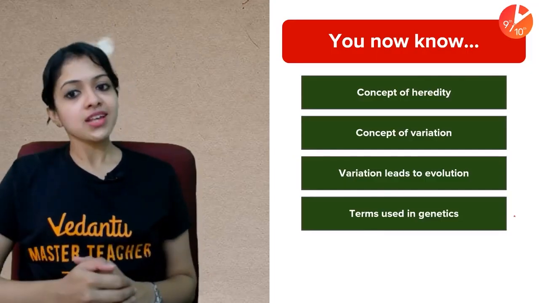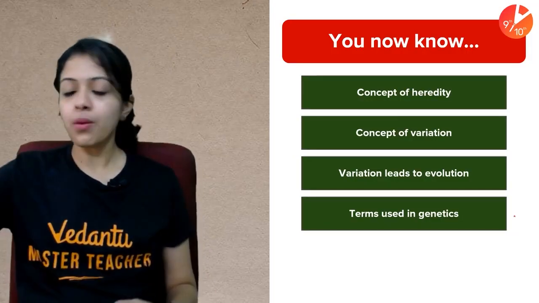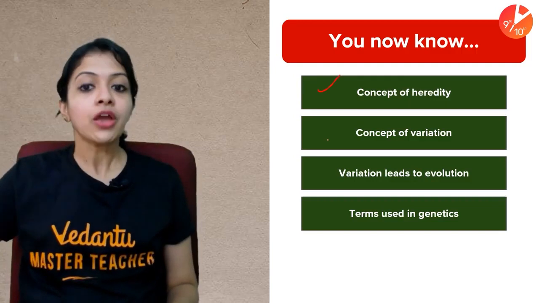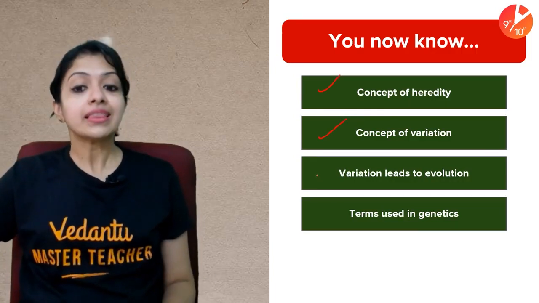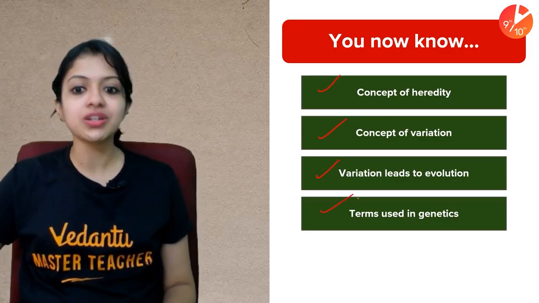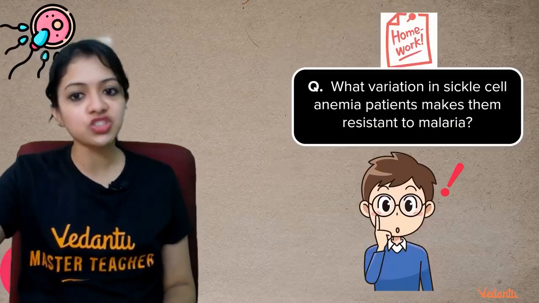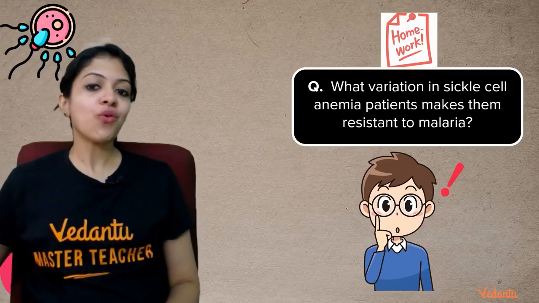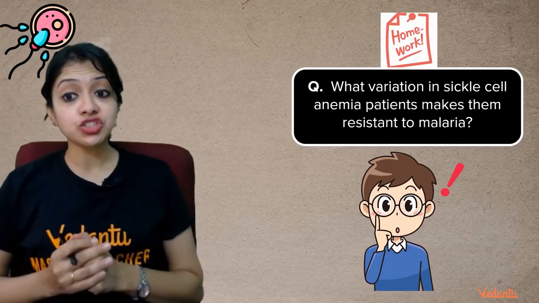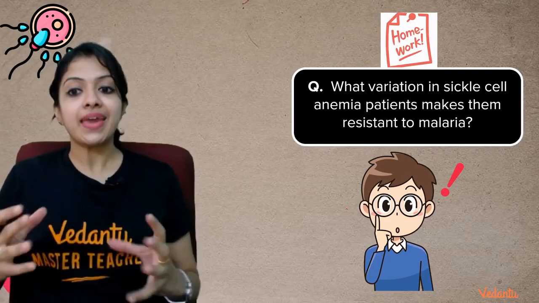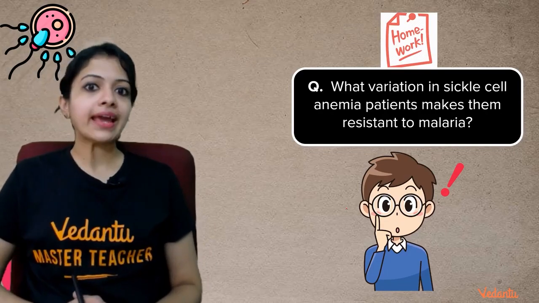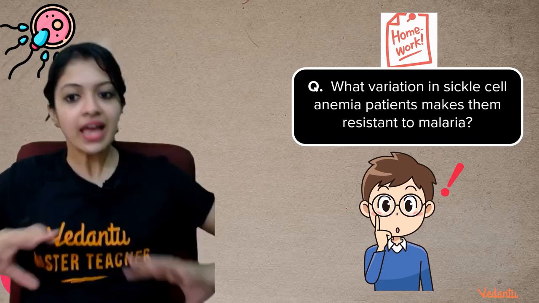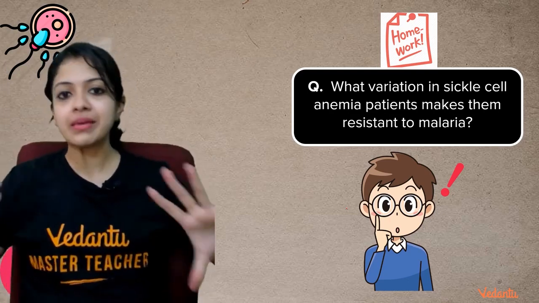Okay, so let me remind you that you now know about the concept of heredity, you know about the concept of variation, the fact that variation leads to evolution, and the major terms used in genetics. And here is your homework question for today. What variation in sickle cell anemia patients makes them resistant to malaria? So do a little bit of research. Let's see how smart you are, and let's see who's giving me the answer first.